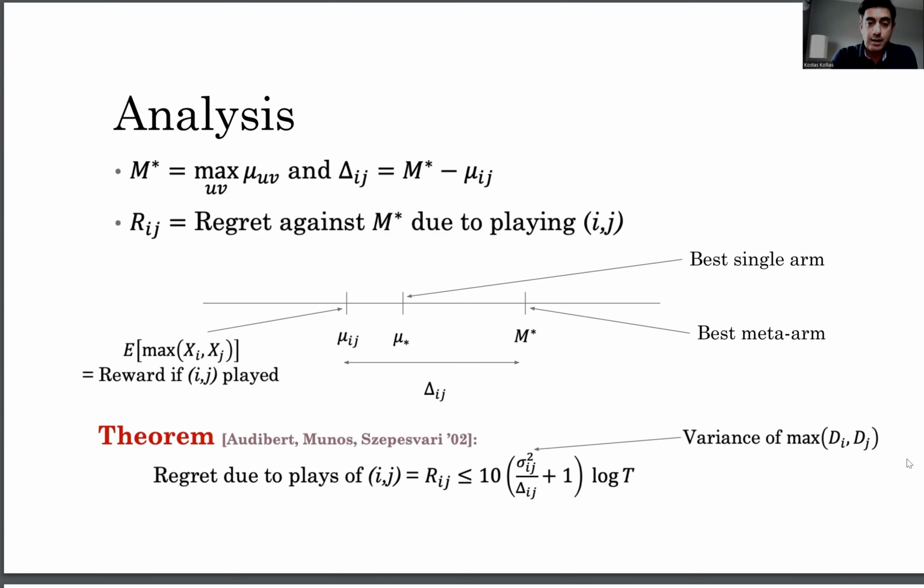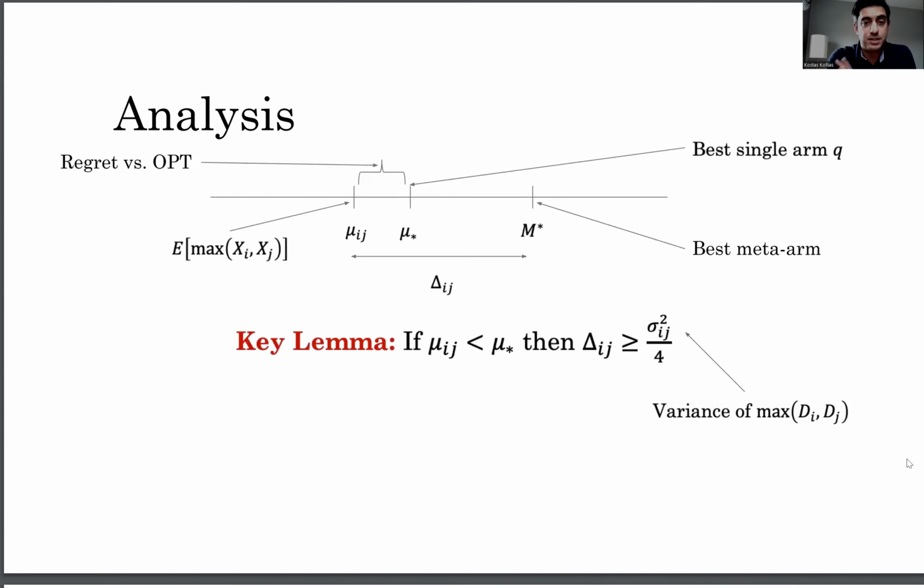Now, if we just plug these values into the result for UCBV, we get this expression here at the bottom. And now this brings us to our key lemma, which says that for meta arms that have mean rewards lower than the optimal single arm, their difference, capital delta_ij, from the optimal meta arm is greater than or equal to their variance divided by 4.